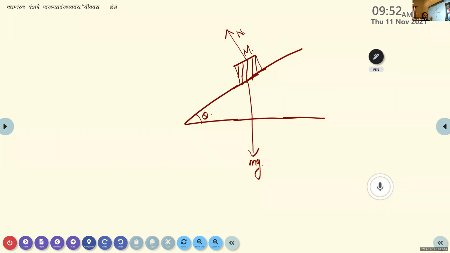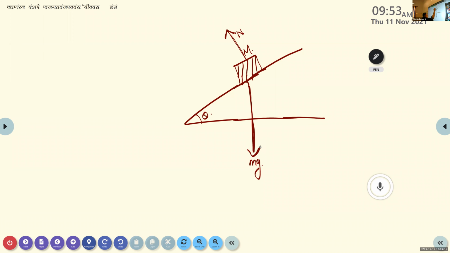So from the figure it is clear that this reaction force and the force due to the weight of the object are not exactly equal and opposite, because the reaction force is always normal to the surface, and mg acts vertically downwards. These two forces are not equal and opposite because the surface is inclined, not horizontal. So we need to balance the normal force and the force due to the weight of the object.